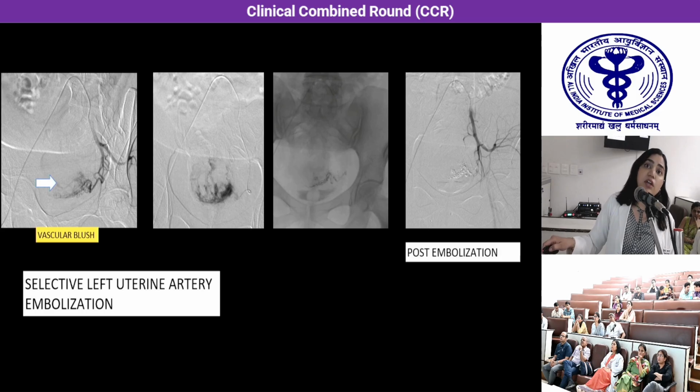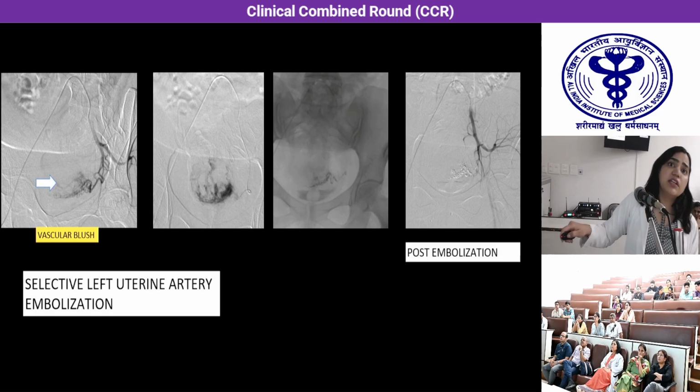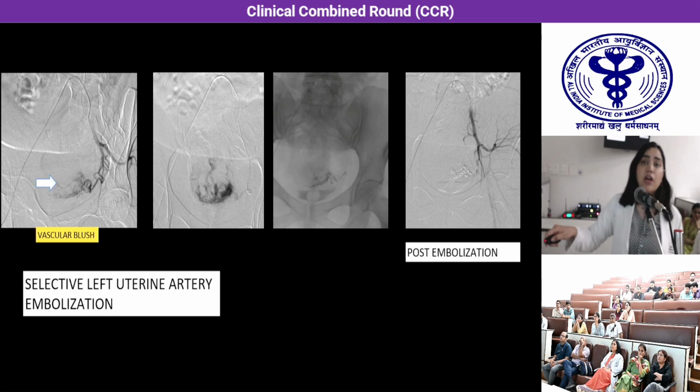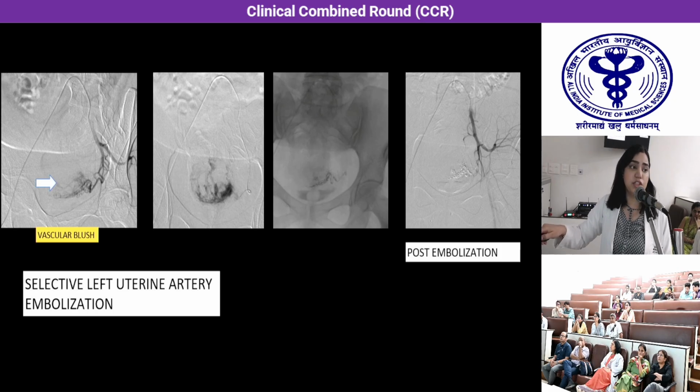When we took a run from the left side and then selectively the horizontal branch of the uterine artery, we could see a blush here. The vascular blush is seen. Selectively introducing the microcatheter, this was the blush which was seen. So here we have inserted the glue cast. And in the post-embolization run, we could see that there is no visible blush which was seen previously.